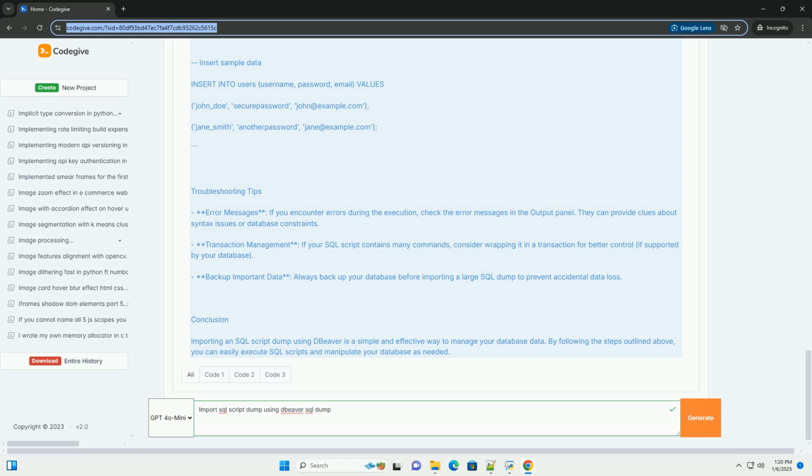Conclusion. Importing an SQL script dump using DBeaver is a simple and effective way to manage your database data. By following the steps outlined above, you can easily execute SQL scripts and manipulate your database as needed.